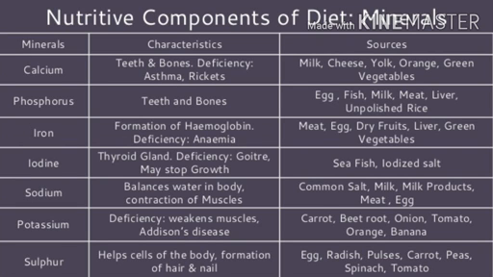And the last is sulfur. It helps in the formation and functioning of cells of the body. It also helps in the formation of hair and nails. And the sources are egg, radish, pulses, carrot, peas, spinach, tomatoes, cabbage, and cereals. So, this is all about the minerals: calcium, phosphorus, iron, iodine, sodium, potassium, sulfur.